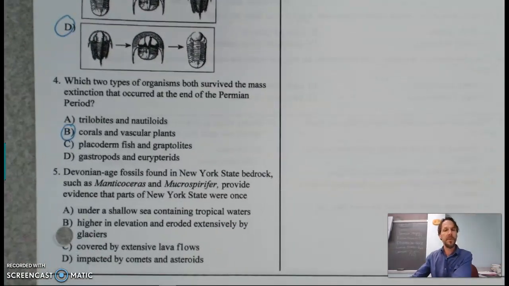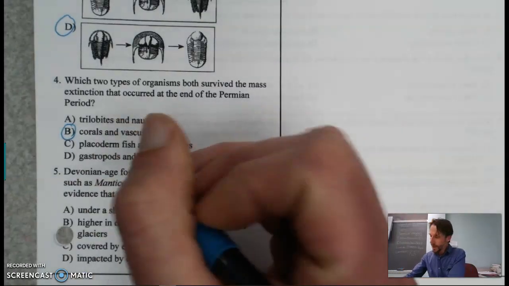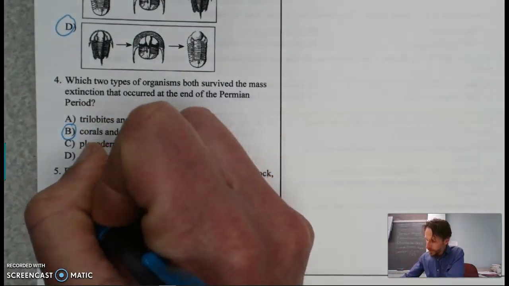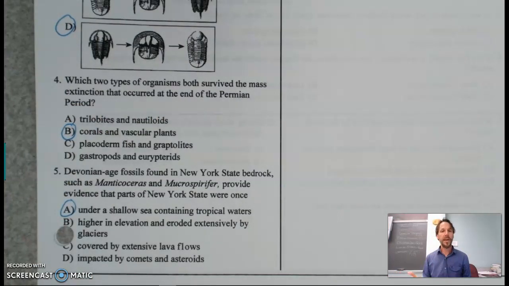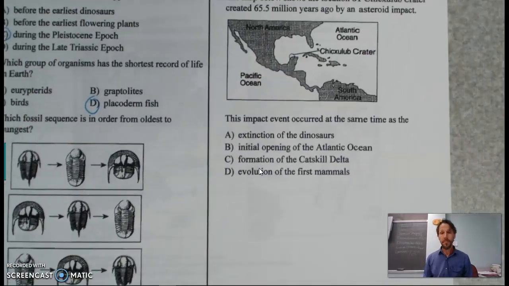Devonian age fossils found in New York State bedrock, such as, I'm never good at saying these, I'll do my best, mammoths and Mucrosporiferer, I know I said that one wrong, provide evidence that parts of New York State were once under a shallow sea containing tropical waters. If you look at these organisms, they look like ocean-dwelling organisms, which is going to be your good indicator that these other ones are just poor choices for this one.